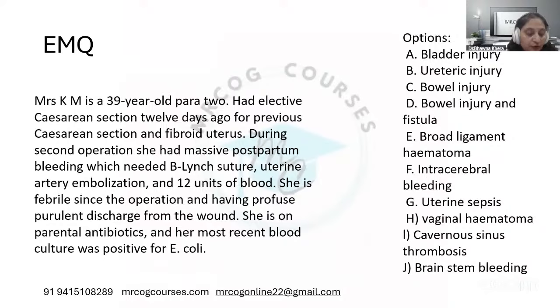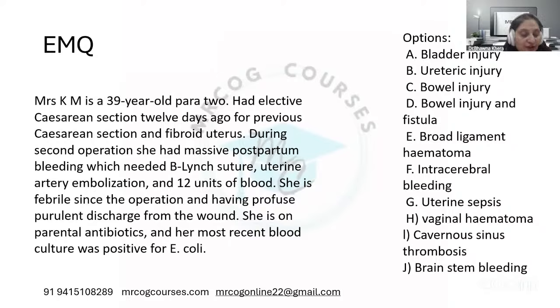Now I want more people to be the fastest finger first. So please be active, and I want others to be fastest finger first for the right answer. Mrs. KM is a 39-year-old para 2 who had an elective cesarean section 12 days ago for previous cesarean section and fibroid uterus. During the second operation, she had massive postpartum bleeding, which needed B-Lynch suture, uterine artery embolization, and 12 units of blood. She is febrile since the operation and has profuse purulent discharge from the wound. She is on parenteral antibiotics and her most recent blood culture was positive for E. coli.